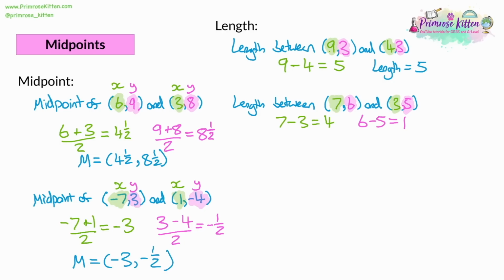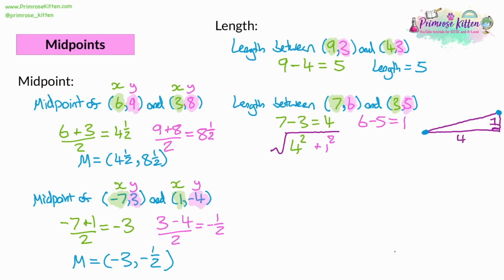So how do we reconcile the two lengths? Well, essentially what this is giving us is a triangle. Now we know that the x length is 4 and the y length is 1. And so we have a triangle like this. If we want to find the length from one side of the triangle to the other side, then we're going to have to use Pythagoras' Theorem to find that. So that's going to be 4 squared plus 1 squared, and that will give us the longest side squared. So then we would need to square root our answer.